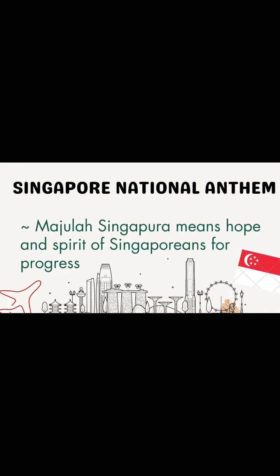Red is a symbol of universal brotherhood and human equality. White represents purity and goodness. The crescent moon represents a young nation on the rise. The 5 stars are symbols of democracy, peace, progress, and justice. The flag of Singapore was adopted on 3 December 1959. Now let's move to the Singapore national anthem, Majulah Singapura. It means hope and spirit of Singapore for progress.